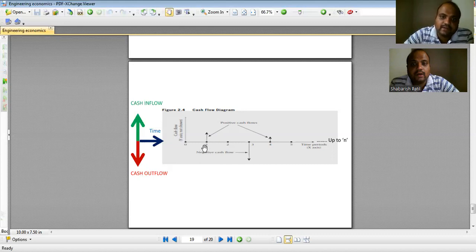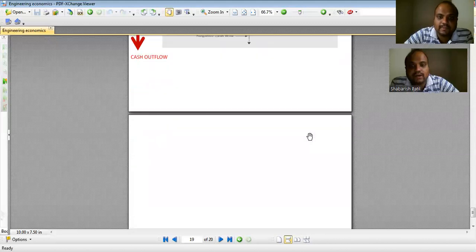So any value at one period, if I am representing with an arrow of certain amount here, it means it is an inflow to the company or to the organization, also called positive cash flows. These are income, whereas this is a negative cash flow, so it is an outgoing amount here. This is how a cash flow diagram looks like.